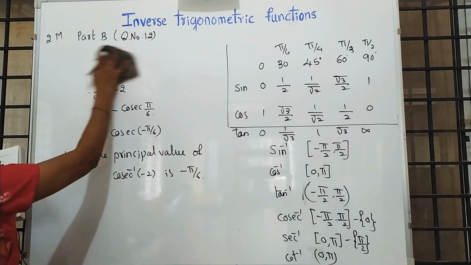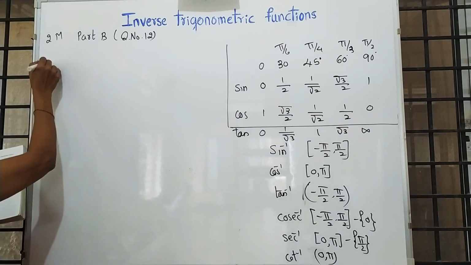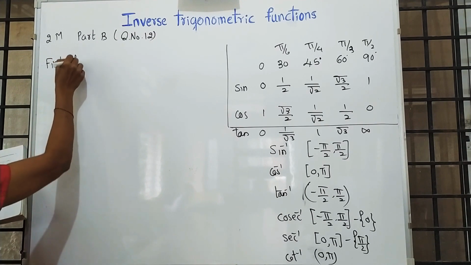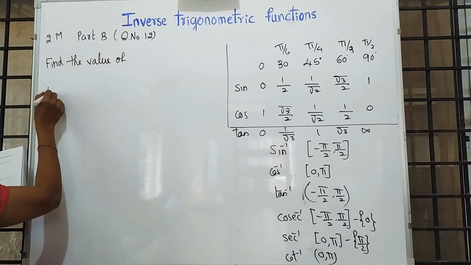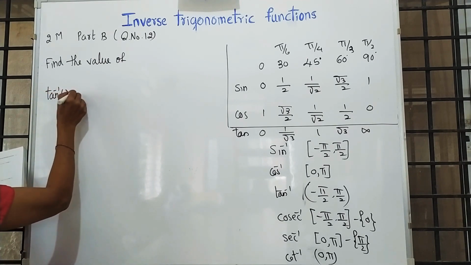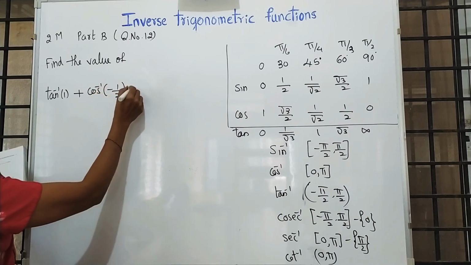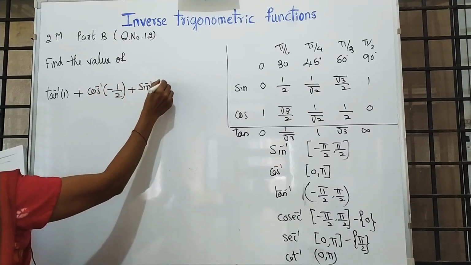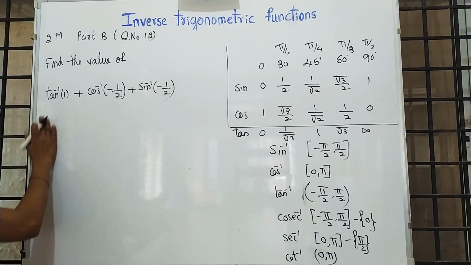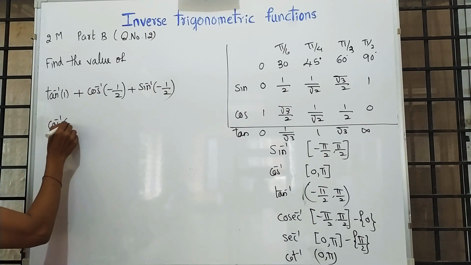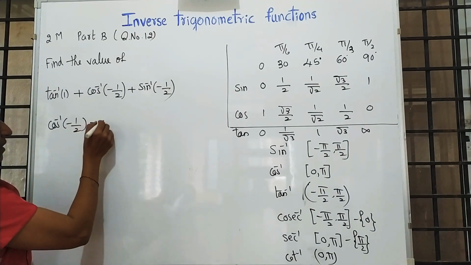So, next expected 2-mark question is find the value of tan inverse 1 plus cos inverse minus 1 by 2 plus sin inverse minus 1 by 2. See here, first I will calculate cos inverse of minus 1 by 2, because this we know from the table directly is y.